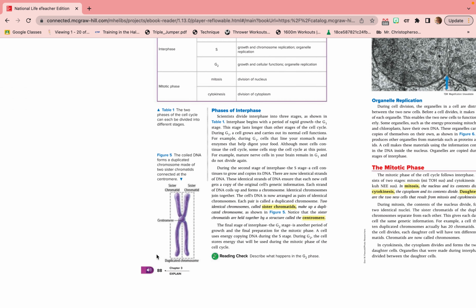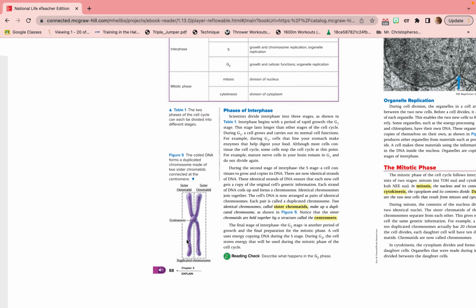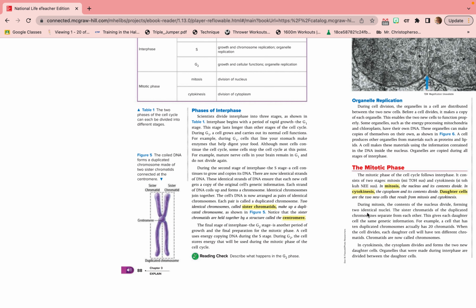All right, so let's just talk about that for a second. Here I have a duplicated chromosome. 1 duplicated chromosome. How many sister chromatids do I have? 2. 1 sister chromatid, 2 sister chromatids. Imagine that I had 2 of these, 2 duplicated chromosomes. So one right here, and we'll just say 1 side by side. How many sister chromatids would I have now? Would I have 1, 2, 3, 4? I'd have 4 sister chromatids.